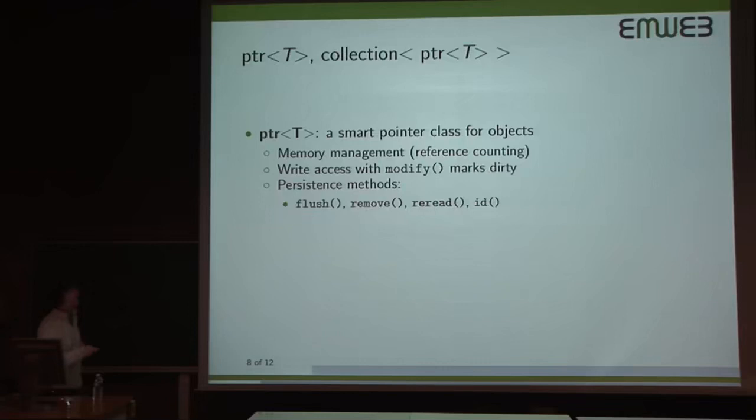So this memory management works in conjunction with the session object. There is write access using the modify method, which marks an object dirty. And then there are several persistence methods available on this smart pointer, so you can explicitly flush a particular object. You can remove the object, which makes it transient again. So the object is removed from the database, but your in-memory object can still be used, and maybe you want to resave it later. You can reread the latest database version from a particular object, and we already saw how we could use the ID.